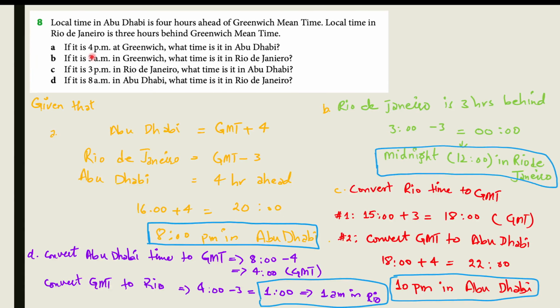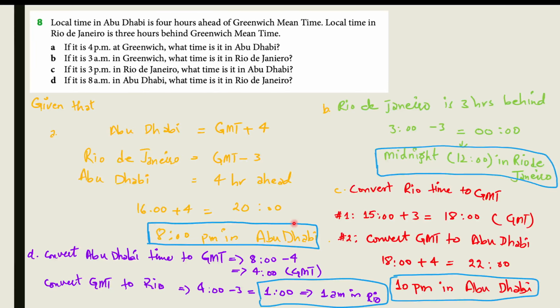So if it's 4 p.m. at Greenwich, it is 16. What will be the time in Abu Dhabi? Given the information, it is GMT plus 4 hours. So 16 plus 4 gives us 20, which means 8 o'clock in the 12-hour format. So it would be 8 p.m.